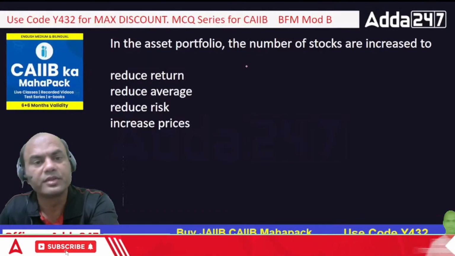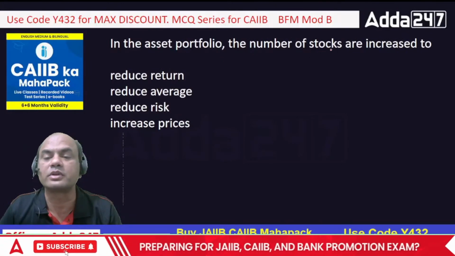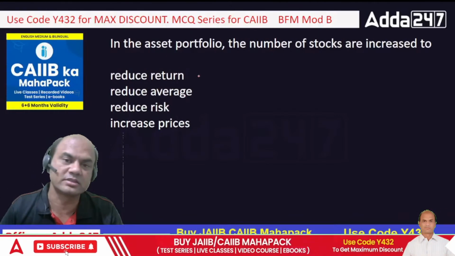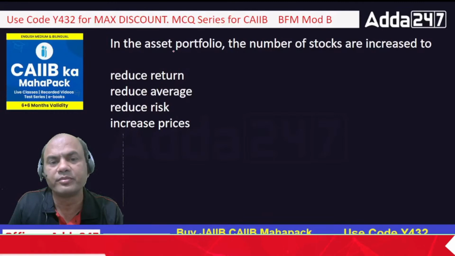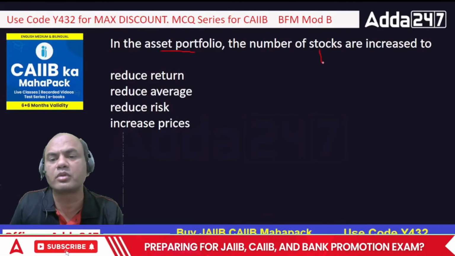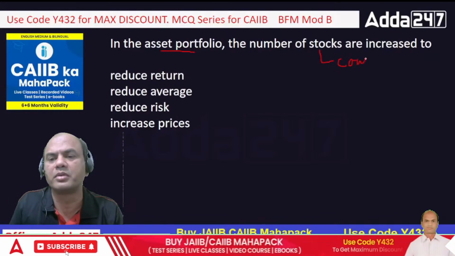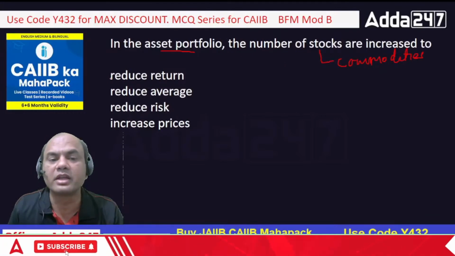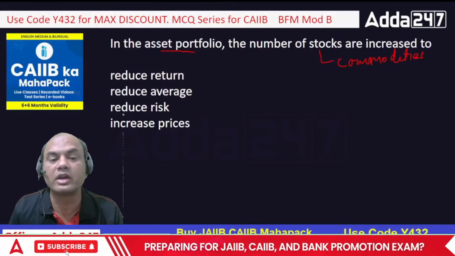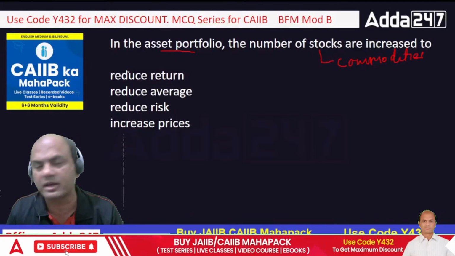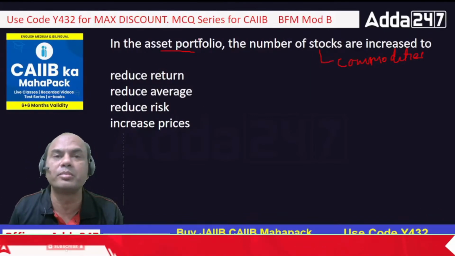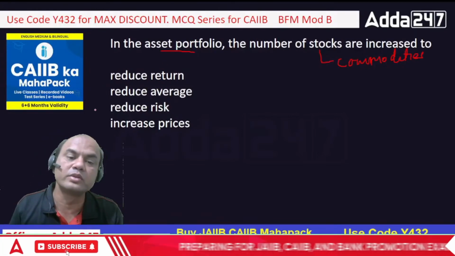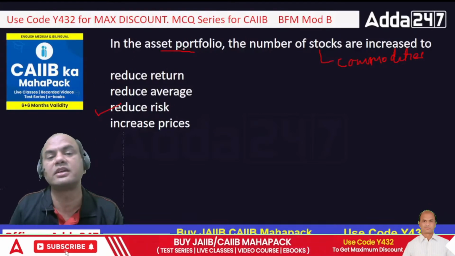Okay, move on. In an asset portfolio, the number of stocks is increased to: reduce return, reduce average, reduce risk, or increase prices. So in any asset portfolio, the number of stocks or commodities, it can be anything, commodities, stocks, bonds, is increased to what? What do you think? Why should you do a portfolio analysis for every portfolio? It should be reduce the risk, right? It is for reducing the risk in that asset portfolio.